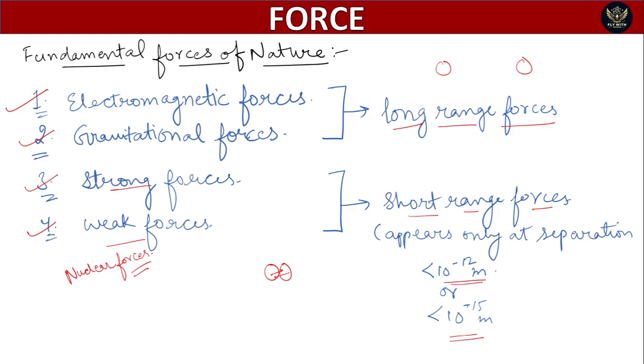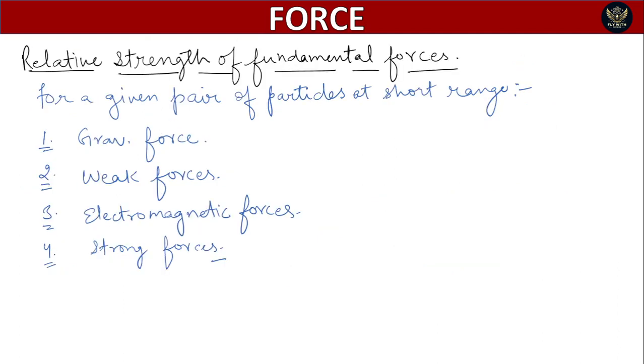So now we will discuss the next topic: the relative strength of these fundamental forces. For example, we have two particles, and for a given pair of particles, we look at how these forces act from weakest to strongest. Okay, now we will see.